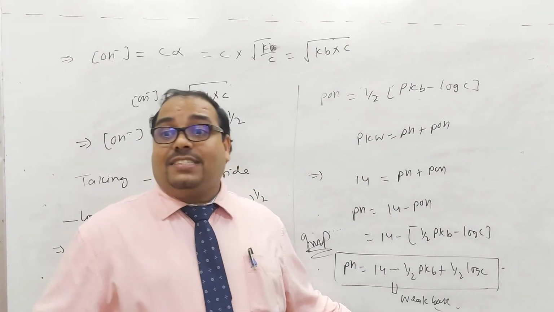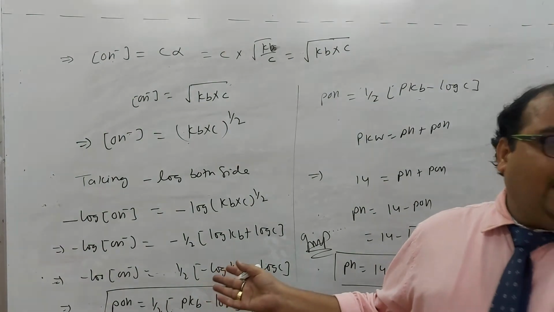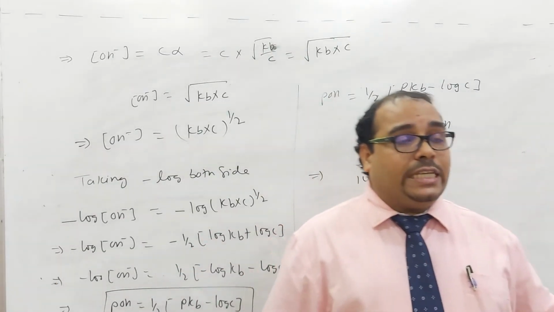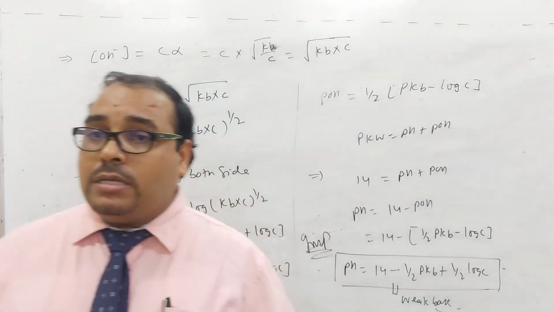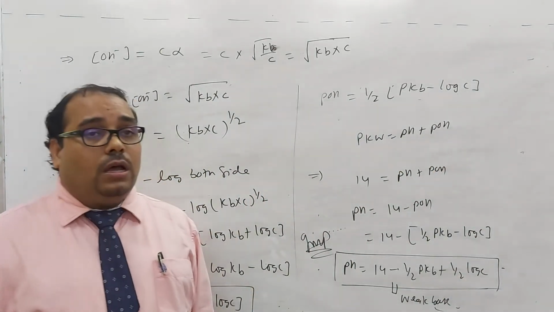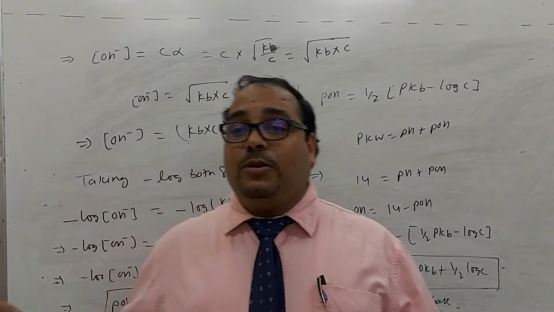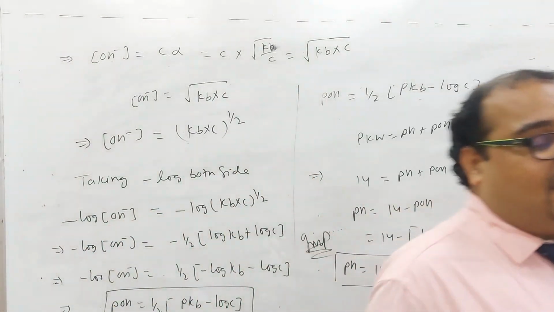If it is a strong base, no need to do that, because alpha is 100%, it will completely dissociate. So no derivation is required for the strong base. This is the derivation for the pH of the weak base. Is it okay? Have you got it, everyone? Okay, fine. So let's start.